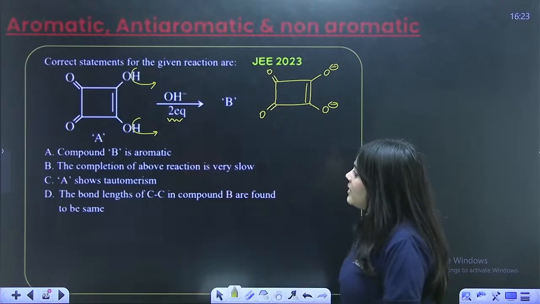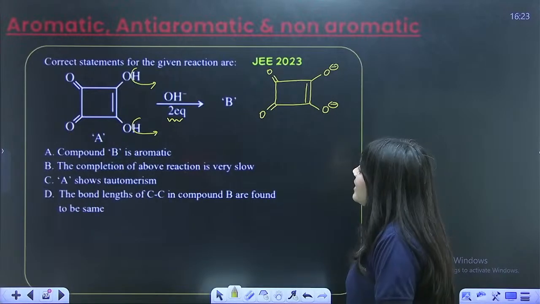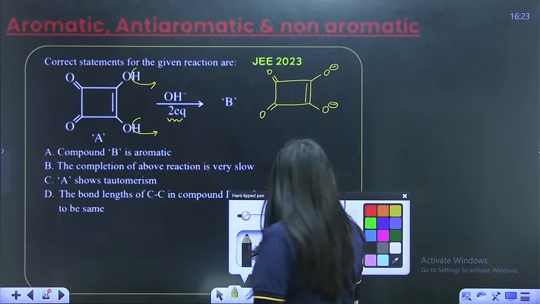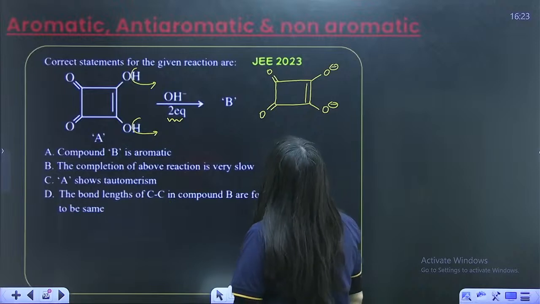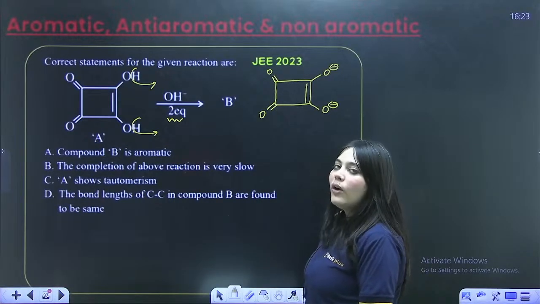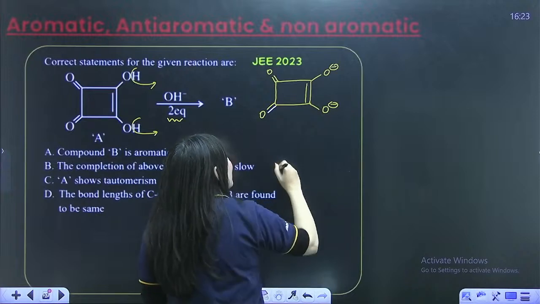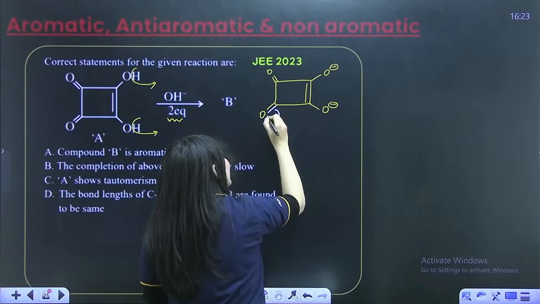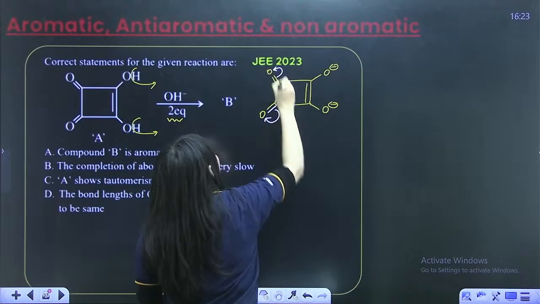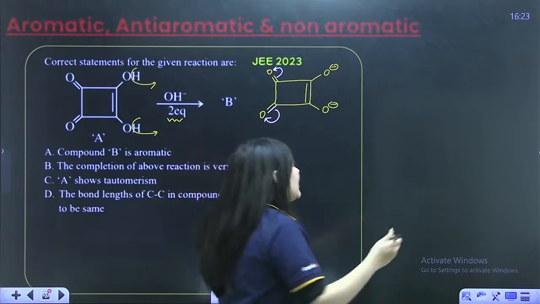The first question is, compound B is aromatic. Is the compound B aromatic? How will I see if it is aromatic or not? I would have to convert it into an aromatic compound. So can you see, these are once again exo bonds. So exo bonds can be broken. It is attached to the more electronegative oxygen, so the oxygen will get a negative charge.